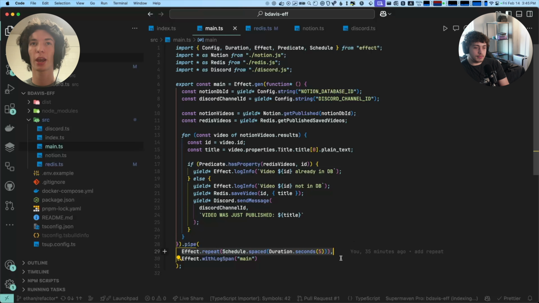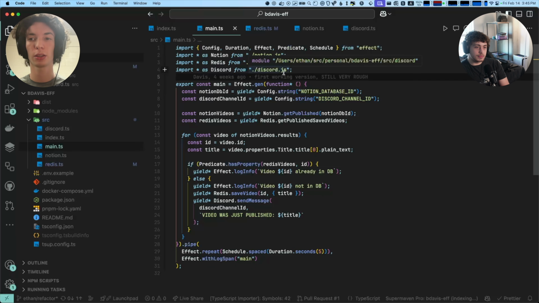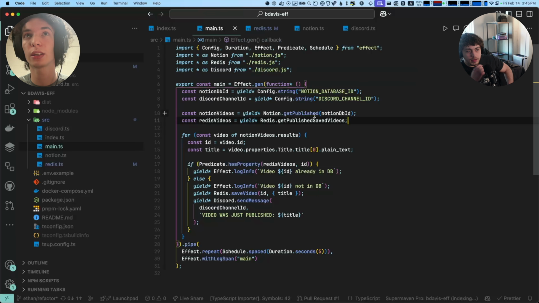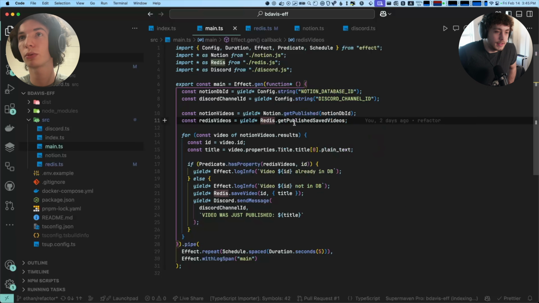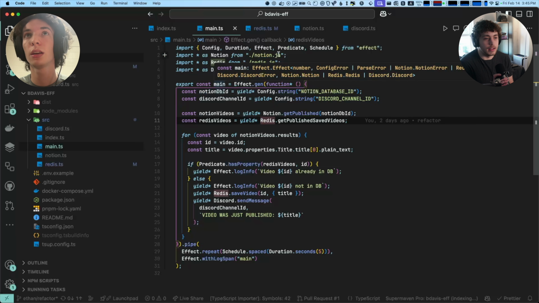Okay, so what are you expecting in the type of main? Dependencies. Exactly, right? Notion.getPublished requires Notion, and Redis requires Redis. And so if we look at main, there's kind of a lot going on here, but this is actually really good.